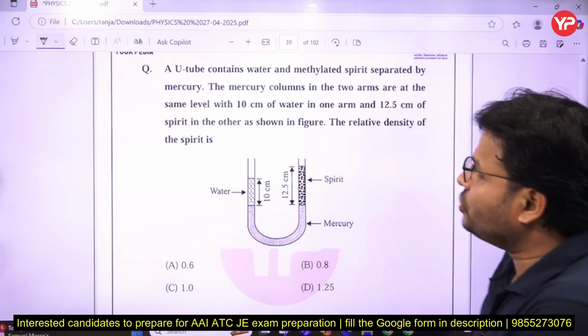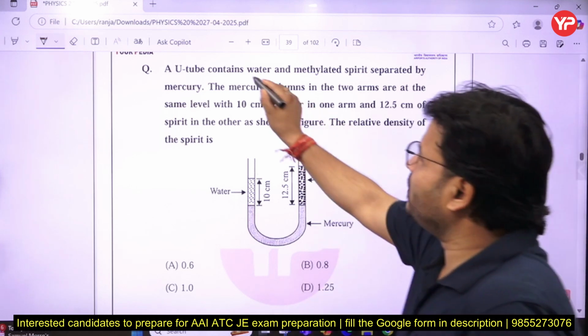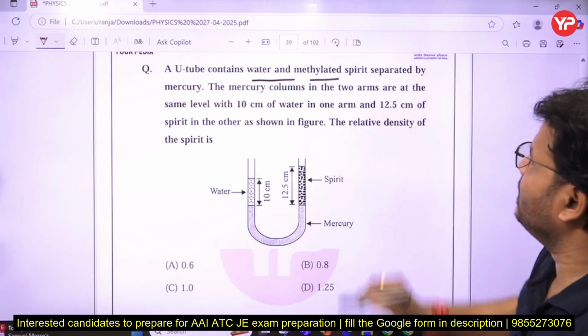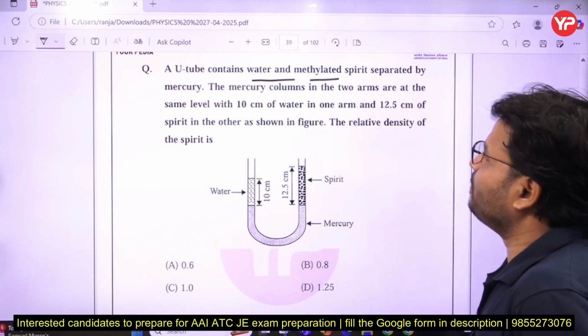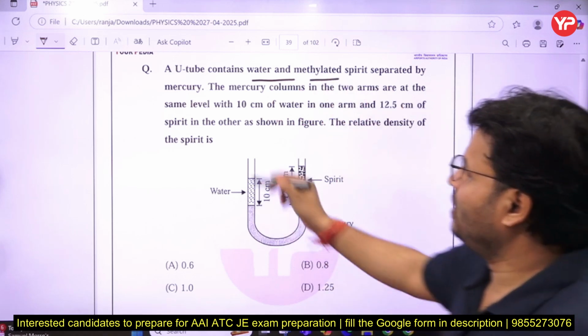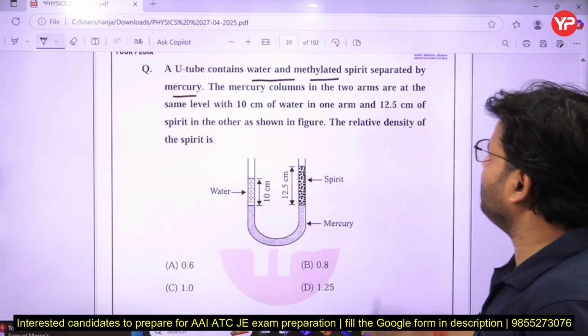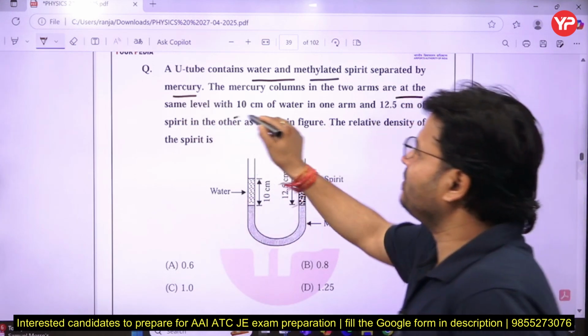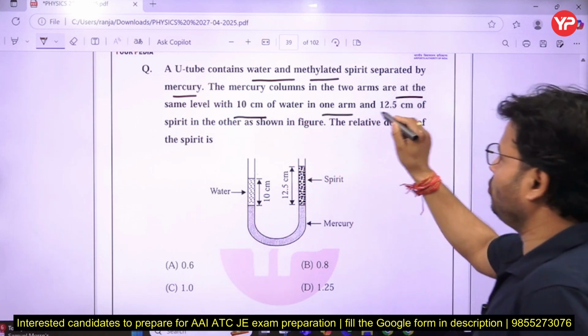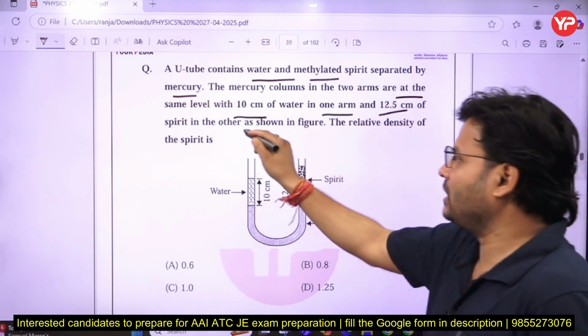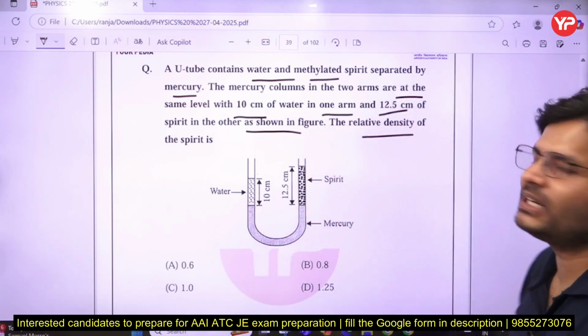So that is the next question. The question is that a U-tube contains water and methylated spirit separated by mercury. The mercury column in the two arms are at the same level, with 10 cm of water in one arm and 12.5 cm of spirit in the other, as shown in the figure. Find the relative density of the spirit.